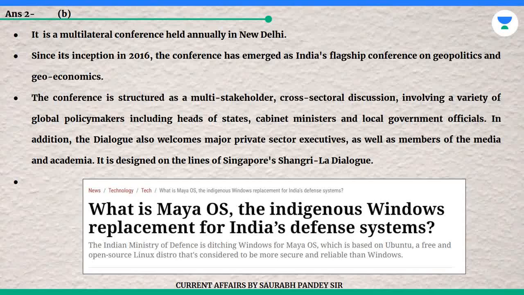The conference is structured as a multi-stakeholder, cross-sectoral discussion involving a variety of global policymakers including heads of states, cabinet ministers, and local government officials. In addition, the dialogue also welcomes major private sector executives as well as members of the media and academia. It is designed on the lines of Singapore's Shangri-La Dialogue.